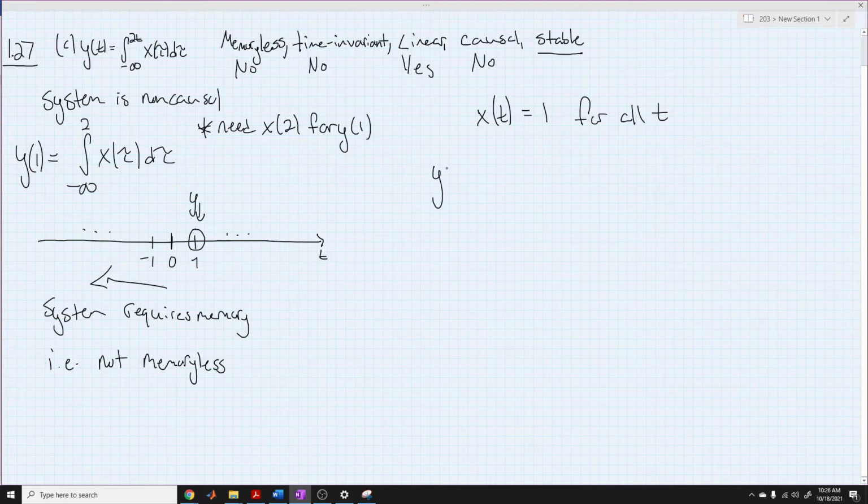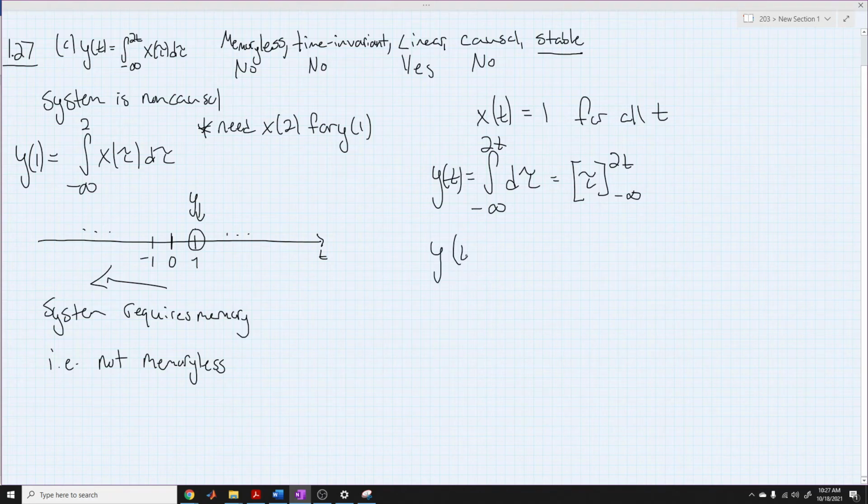Then we can do our integral, and we'll have y of t is equal to the integral from negative infinity to 2t of d tau. There's that 1 in there, it's implied. So we'll get tau evaluated at 2t and negative infinity, and we take the limit.